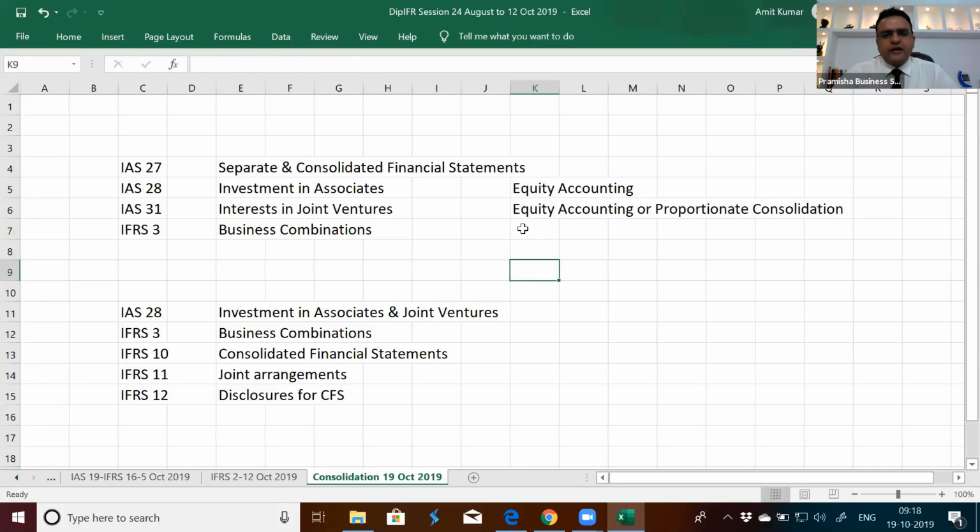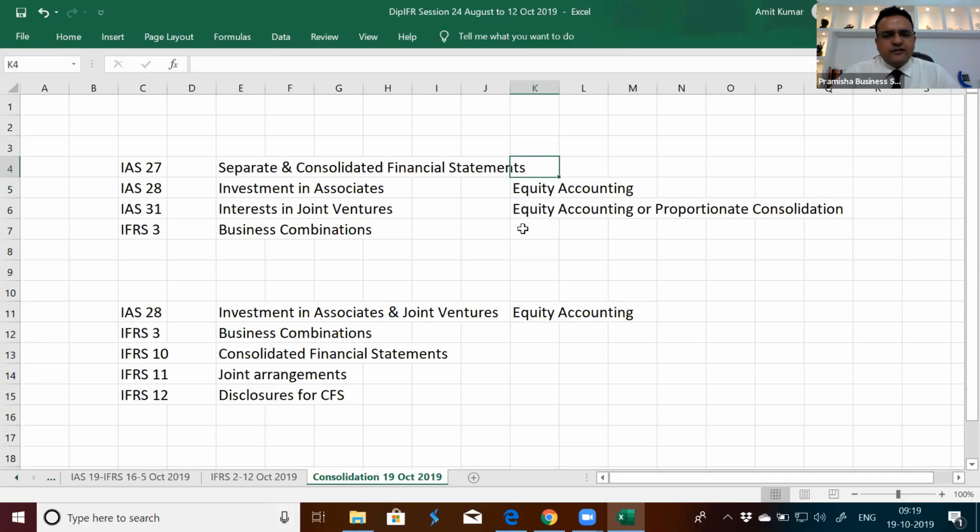But in the new IAS 28, the option of proportionate consolidation has been taken away from joint ventures. There is nothing known as proportionate consolidation now. There's only one method of accounting for associates and joint ventures. It is equity accounting. I'll talk about what is equity accounting, what is proportionate consolidation and line by line consolidation as I progress.